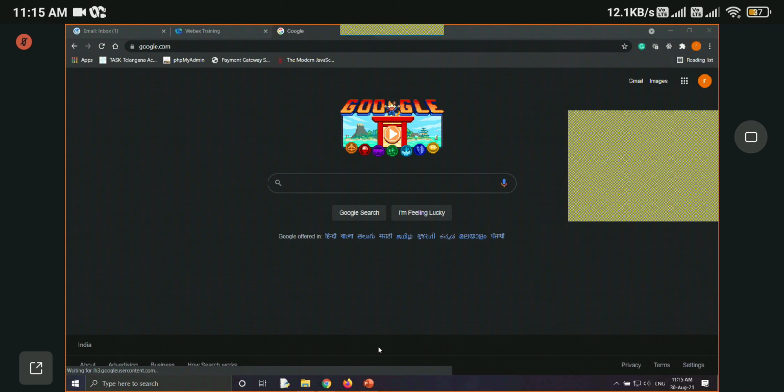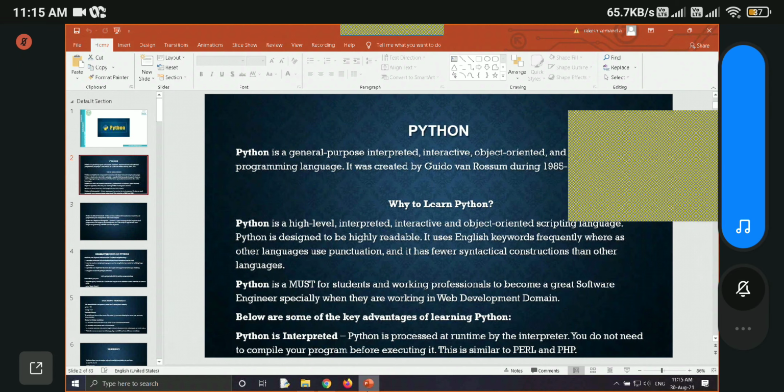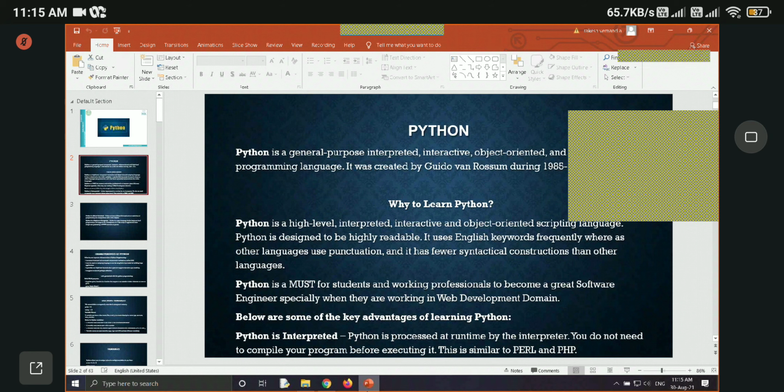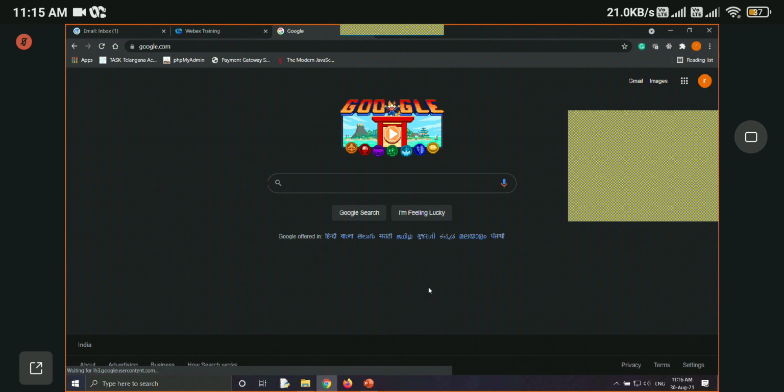So it is called a general purpose programming language. Okay, and Python uses an interpreter, whereas Java uses a compiler. So what is the difference between a compiler and an interpreter?